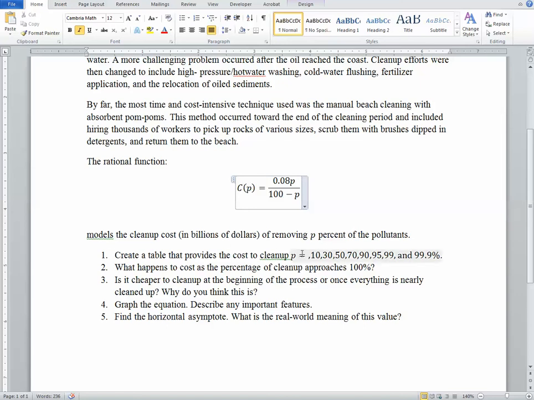So we're going to create a table. We're going to ask what happens to cost as the percentage of cleanup approaches 100%. Is it cheaper to clean up at the beginning of the process or once everything is nearly cleaned up? Why do you think this is? So we'll answer a few questions. We might hypothesize that it's going to cost a lot more to clean up the last 1% than it probably will to clean up the first percent.